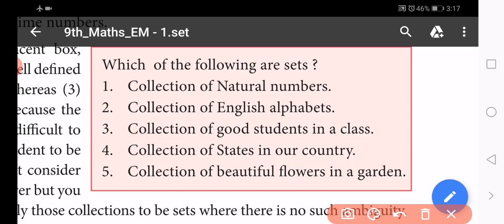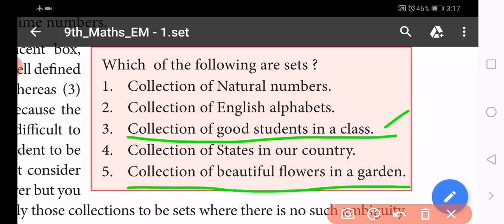Next, the collection of good students, and the fifth one, the collection of beautiful flowers in a garden.